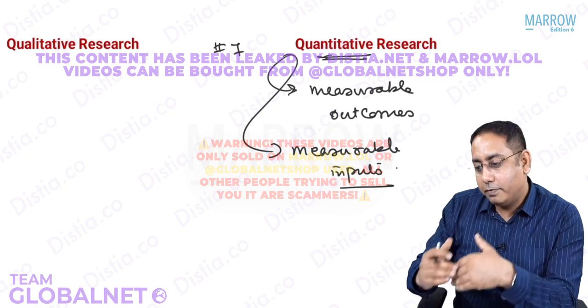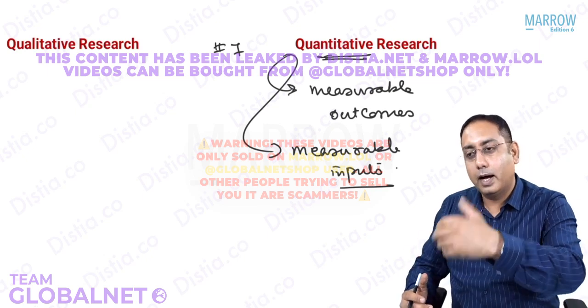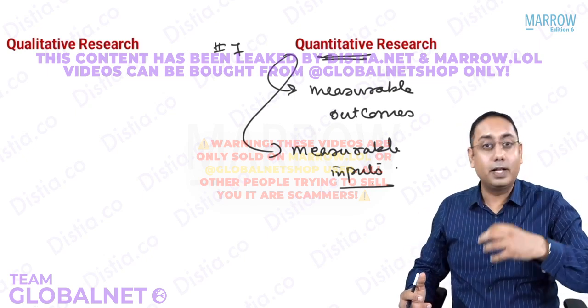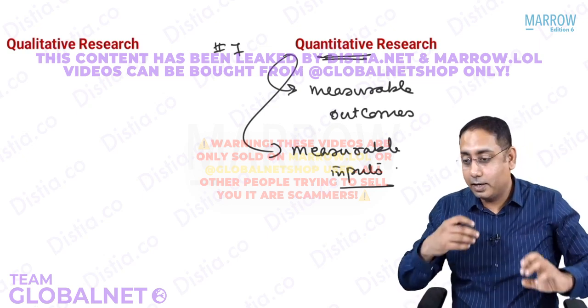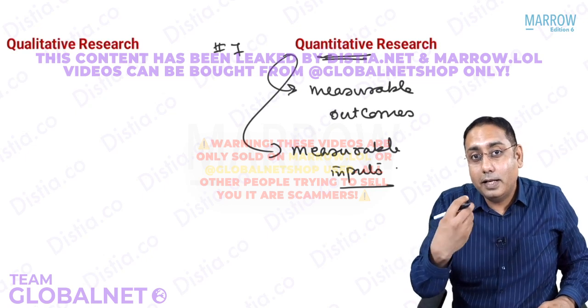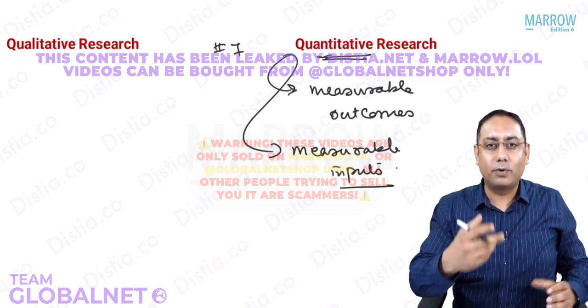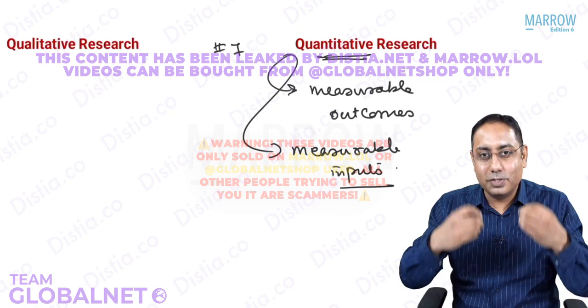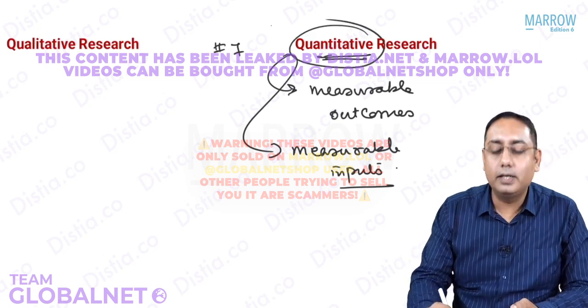So I'll give 5 milligrams of zinc, I will see what is the diarrhea. I'll give 10 milligrams of zinc, I'll see what is the diarrhea. I'll give 20 milligrams of zinc, I'll see what is the diarrhea. I'll give 10 milligrams of cobalt. I'll give magnesium, whatever I want. This is what is research. This is what is science. This is what is a quantitative research.